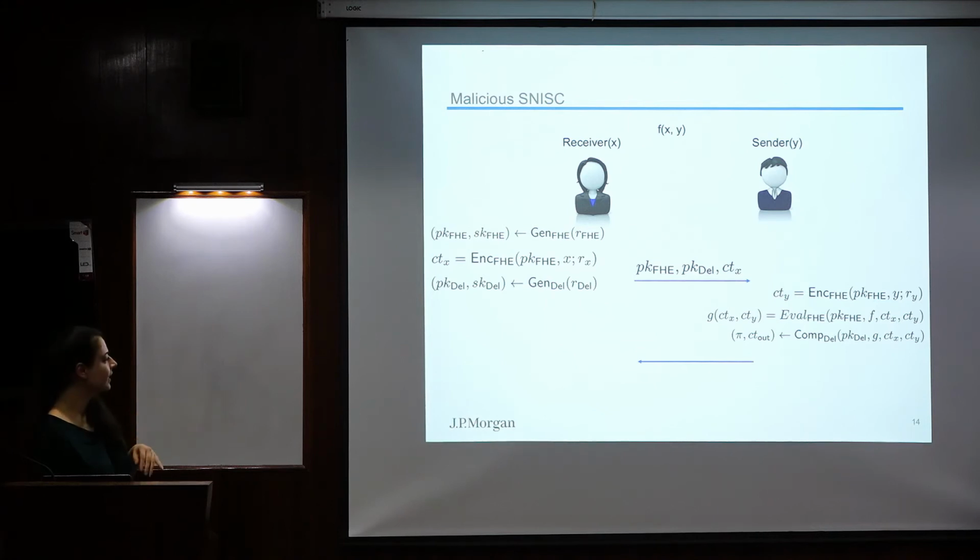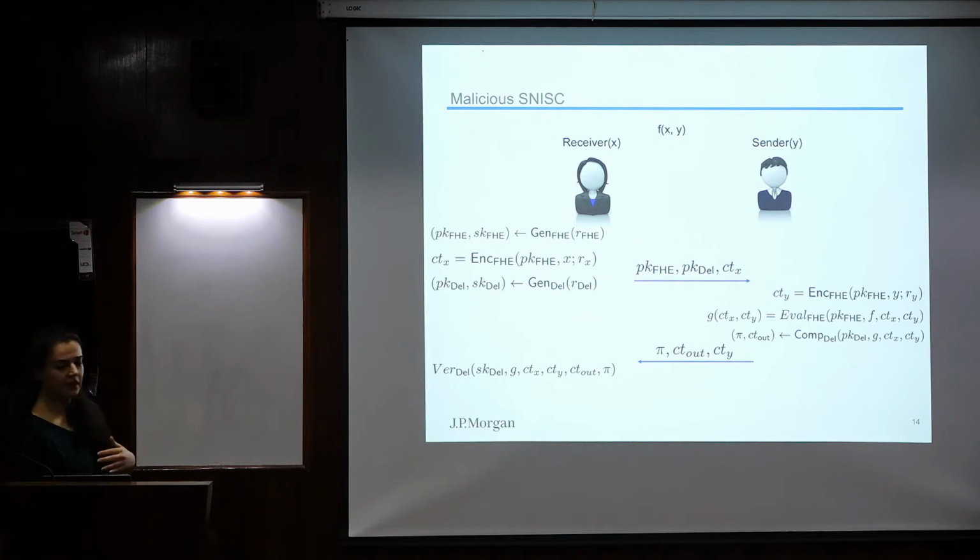So this is the second message of the delegation, and then the center sends the proof, the ciphertext, and also it needs to send the ciphertext on his input because the receiver needs to verify. This is like the message of the verification. To verify, you need the whole statement, and part of the statement is the ciphertext y. So you need to send all these three things. Then, if the verification was correct, you can use your secret key and decrypt and get the right answer.